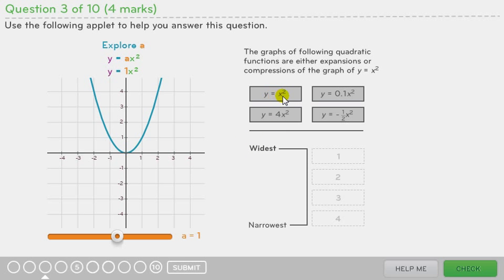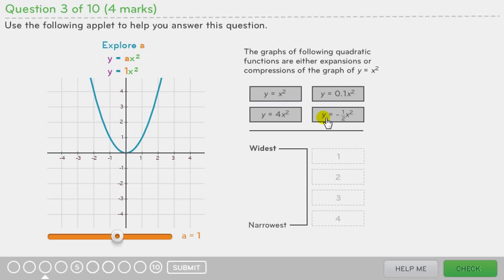Our first function, y equals x squared, has an a value of 1. Therefore, it's neither an expansion nor a compression. It's just our basic function. Y equals 4x squared is an expansion. It has an a value of 4 and is therefore expanded times 4. Y equals 0.1x squared has an a value of 0.1 and is therefore quite a compression. It compresses everything by a factor of 0.1.